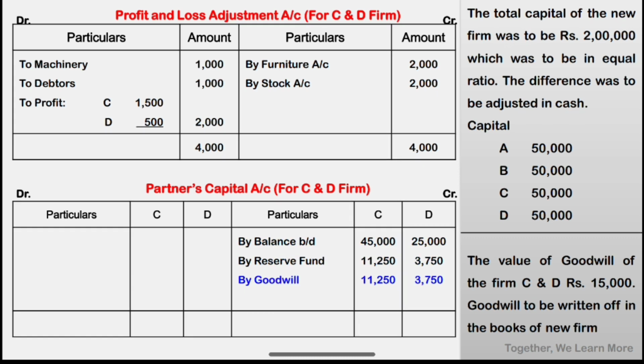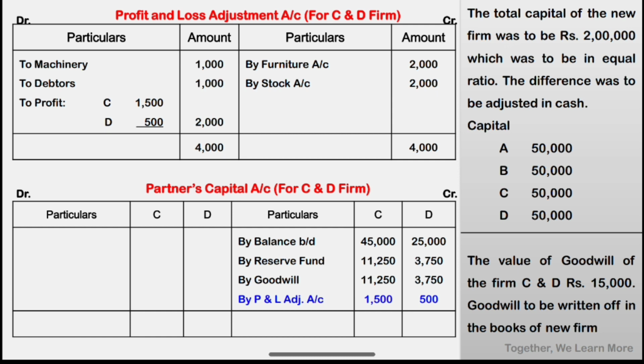Then we have to give the effect of goodwill. For C and D this goodwill is given. So that is credited to C and D in their old ratio. 15,000 is distributed in 3:1. So 11,250 for C, 3,750 for D. Clear? Then we have to transfer profit and loss adjustment for C 1,500, for D 500.